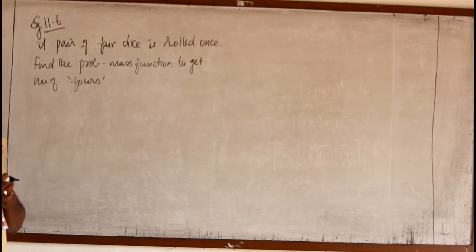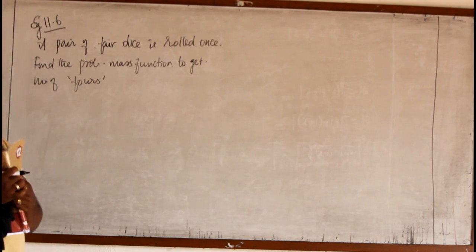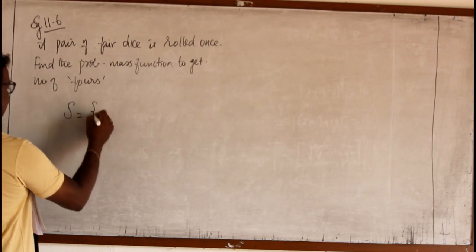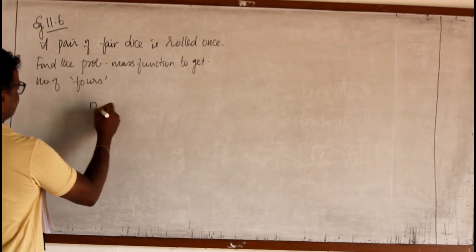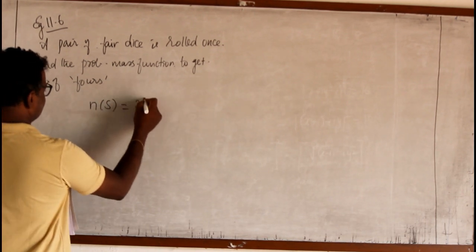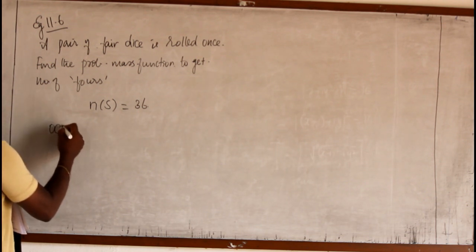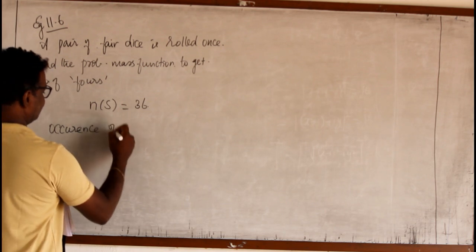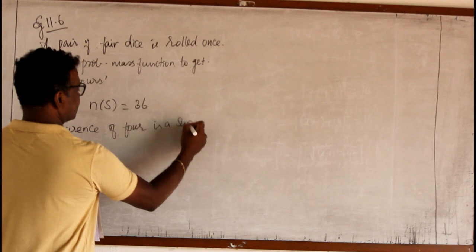That means 2 dice are rolled. We know each die has 6 numbers. Considering the occurrence of 4 to be our success. Remember the sample space, we know the sample space of 2 dice, so straightaway we say n of S equal to 36. Now the occurrence of 4 is a success.